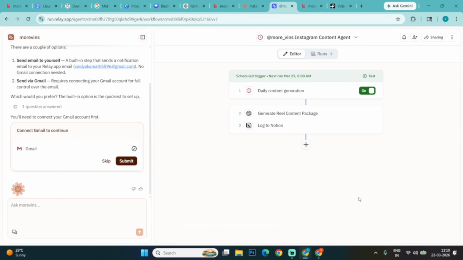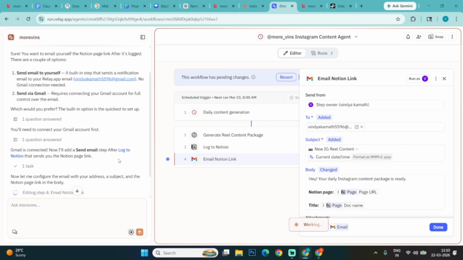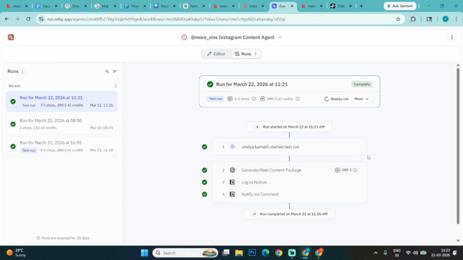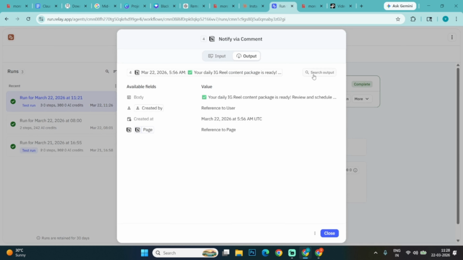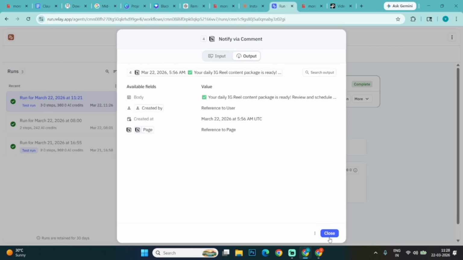Then it suggested the next step. After logging into Notion, it would send me an email with the Notion page link. It even generated a ready to use template with fields like sender, receiver, subject, and body. Just when I thought it was working, another error popped up. It said some required permissions weren't granted, so a few steps might break, and that made sense. I had limited the access on purpose for security. At that point, I had to stop and think, is connecting my email even worth it just for notification? So in the end, I dropped the Gmail idea completely.